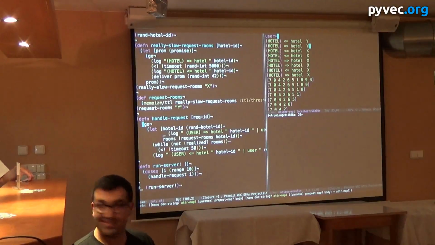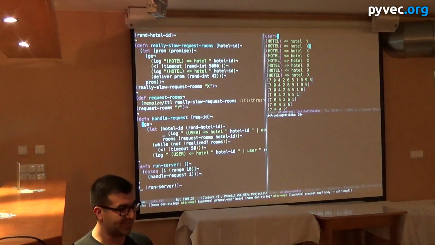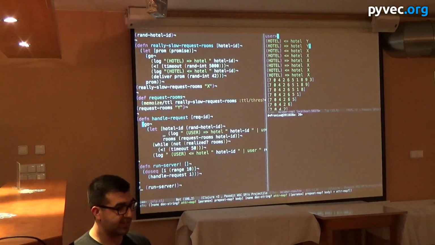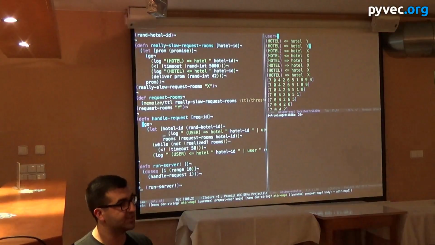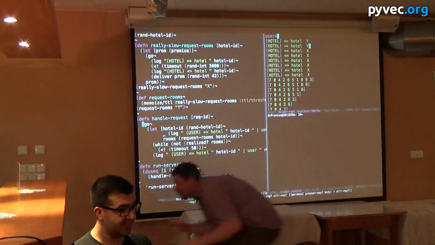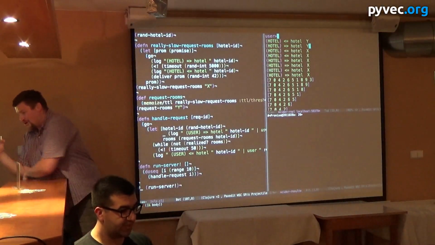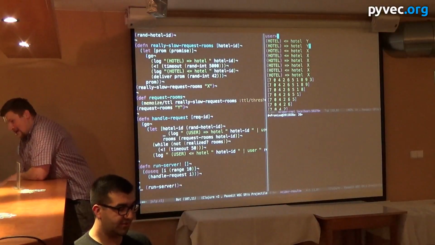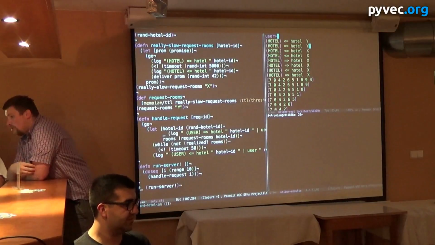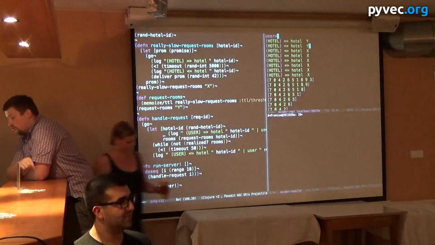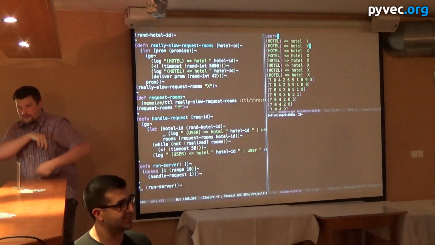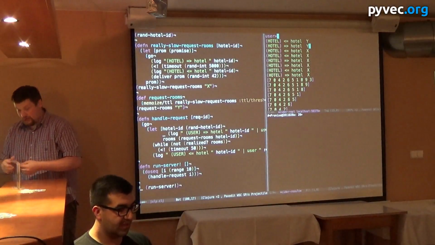We start out with a go loop as always, so that we're never blocking. This function, as all the other functions, returns immediately. Then we're going to do a local binding. We're going to get ourselves a random hotel ID, so that's A, B, C, D, whatever. Again, we wouldn't actually be doing it randomly. This is just an example.